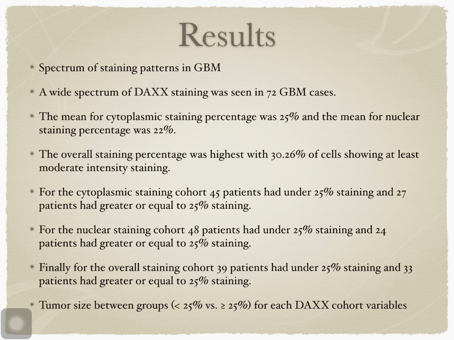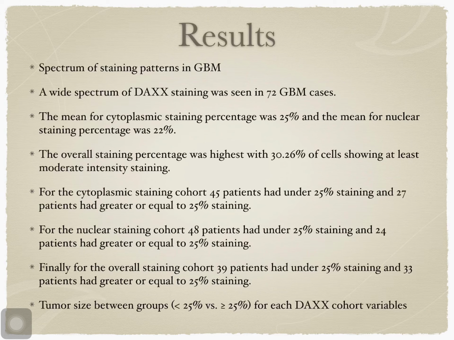Coming to results. Spectrum of staining patterns in GBM. A wide spectrum of staining was seen in 72 GBM cases. The mean for cytoplasmic staining percentage was 25% and for nuclear staining it was 22%. The overall staining percentage was highest, with 30.26% of cells showing at least moderate intensity staining.